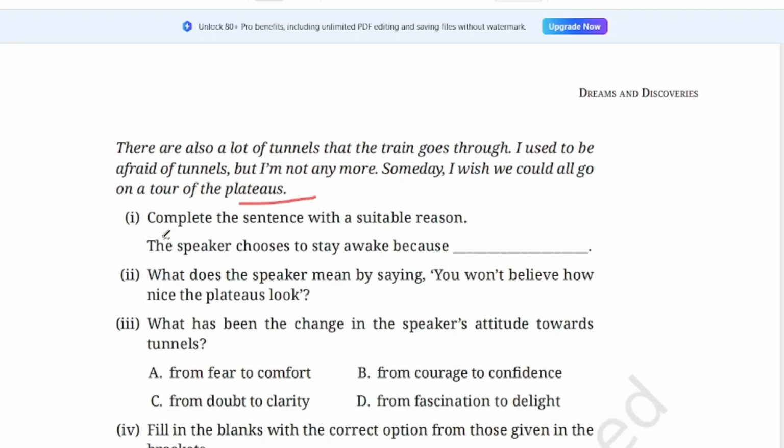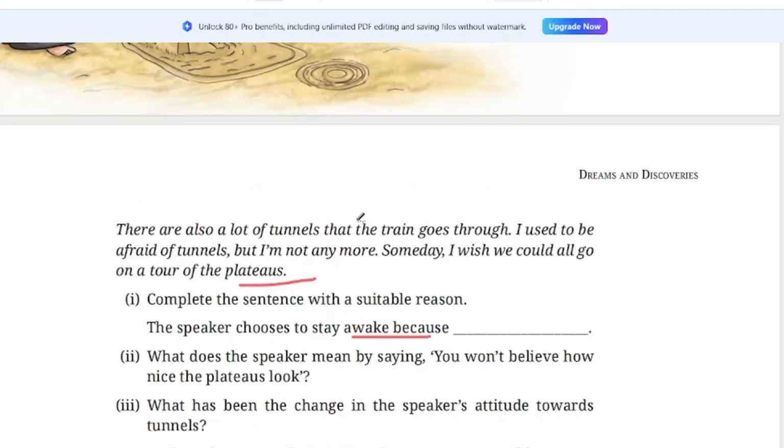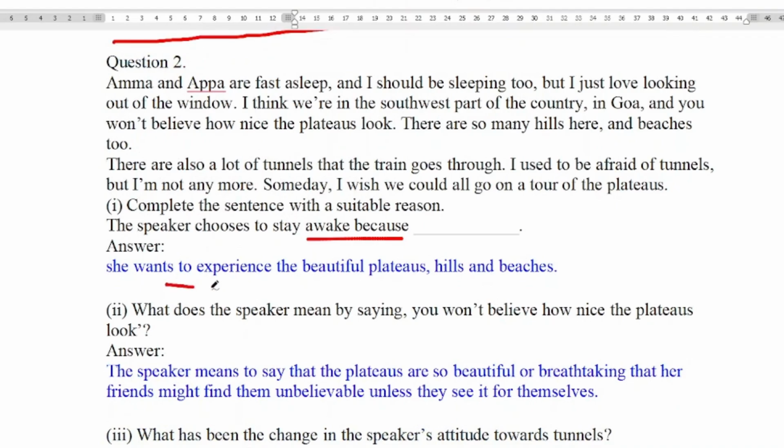So this is the extract. Complete the sentence with a suitable reason. The speaker chooses to stay awake because... Why does she want to stay awake? Because she wants to experience the beautiful plateaus, hills and beaches. Her Amma and Appa are sleeping, but she wants to be awake because she wants to experience the beautiful plateaus. And she also wants to see the hills and beaches.